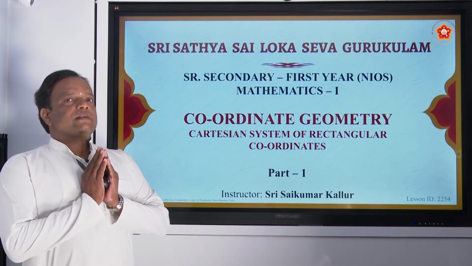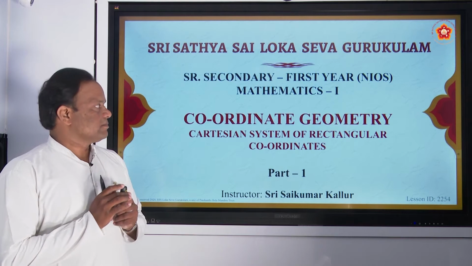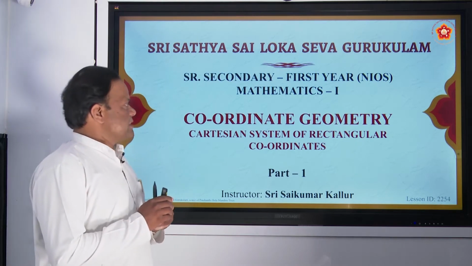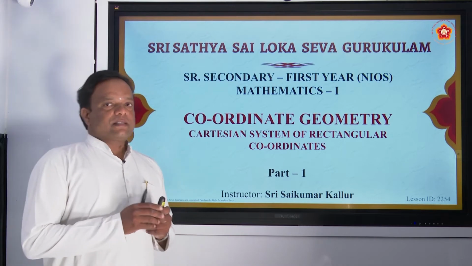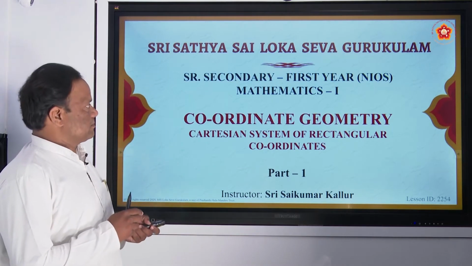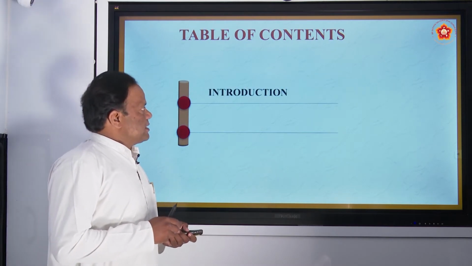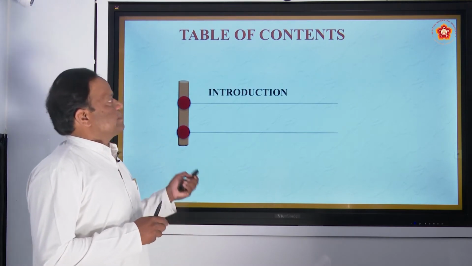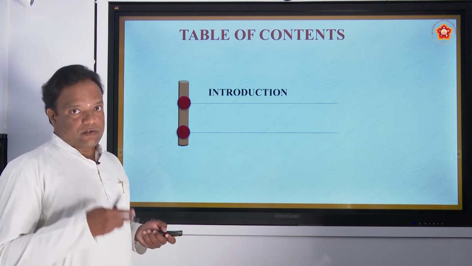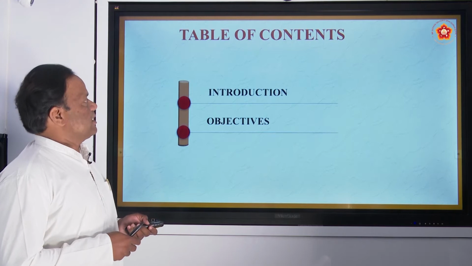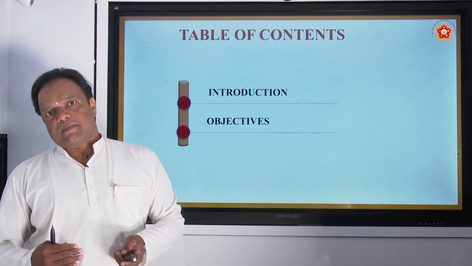So, today's session we're going to start coordinate geometry. In that, Cartesian system of rectangular coordinates. Let us start the chapter. This chapter contains introduction, meaning what is in the chapter, what we have to study, then objectives. Objectives are nothing but the objectives of the chapter. Okay.